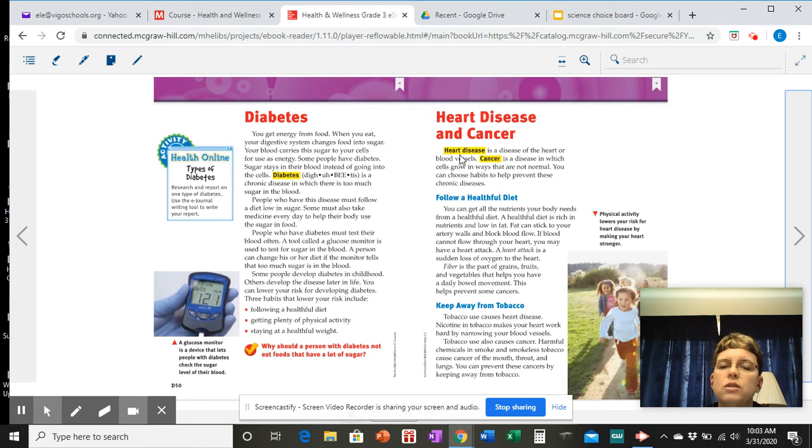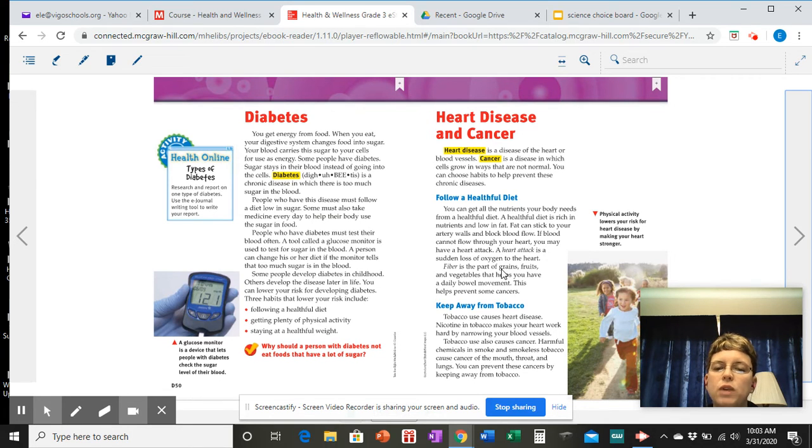Heart disease and cancer. Heart disease is a disease of the heart or blood vessels. Cancer is a disease in which cells grow in ways that are not normal. You can choose habits to help prevent these chronic diseases. Follow a healthful diet. You can get all the nutrients your body needs from a healthful diet. A healthful diet is rich in nutrients and low in fat. Fat can stick to your artery walls and block blood flow. If blood cannot flow through your heart, you may have a heart attack. A heart attack is a sudden loss of oxygen to the heart.